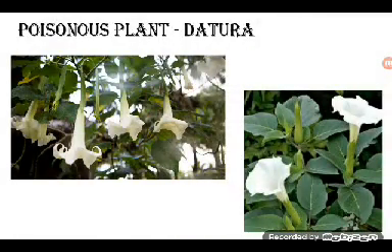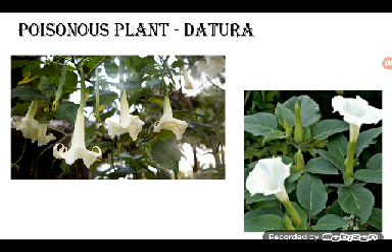This is also a poisonous plant, Dhatura. Okay, this plant you can see everywhere. The flowers are very beautiful, but still we cannot touch this plant because it is harmful, poisonous.